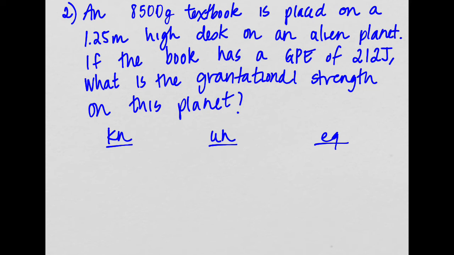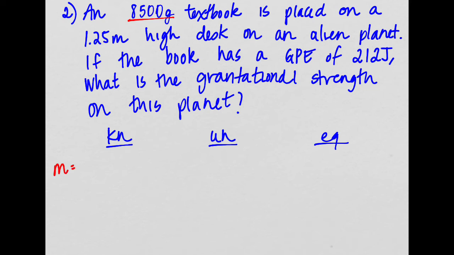Okay, so we still have the same concept. We have this book with a new mass, and it is placed on a desk that makes it 1.25 meters above the ground. And this is on an alien planet, so not on Earth. If the book has a gravitational potential energy of 212 joules, what is the gravitational strength on this planet? All right, so let's write down everything we know here.